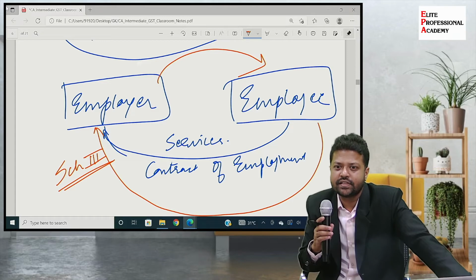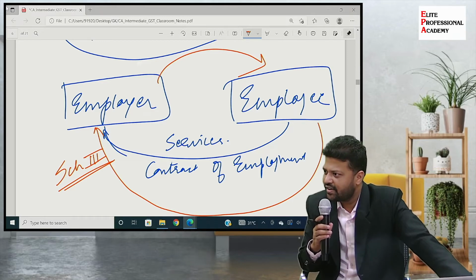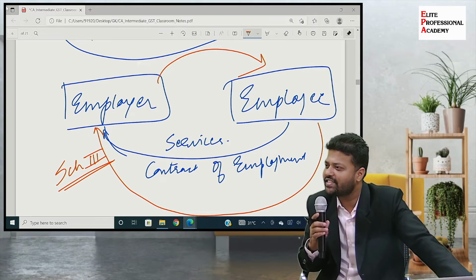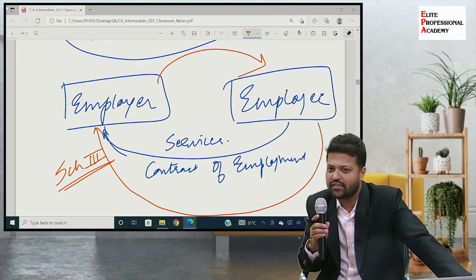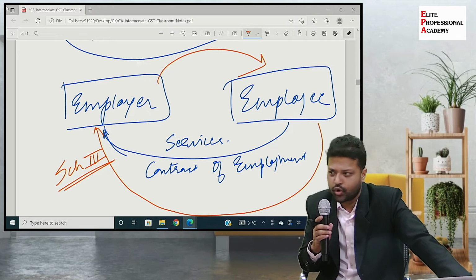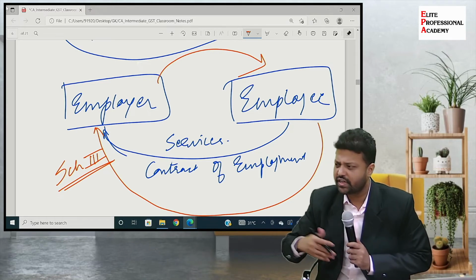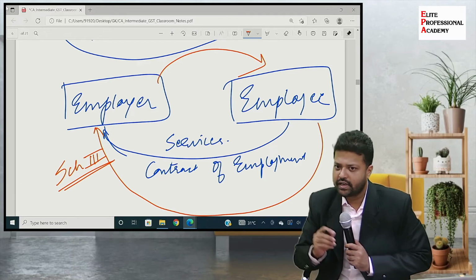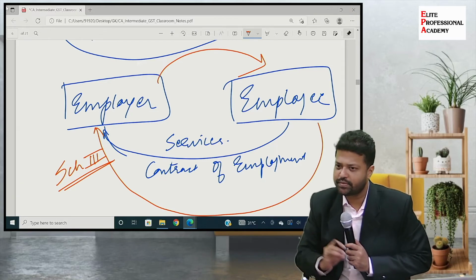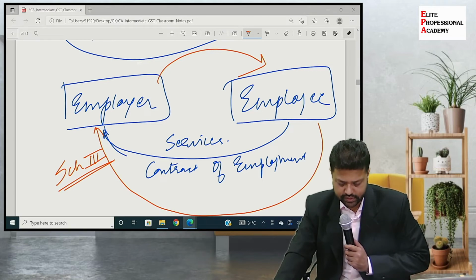which will be treated as supply. Clear? So if that value exceeds the threshold limit, the employee also will have to get registered under GST, and charge GST on the salary or the amount that he will be receiving for those 2 months of notice period. Similarly, whatever service the employer gives to the employee will be considered as a transaction without consideration, but still a supply. So clear with this?